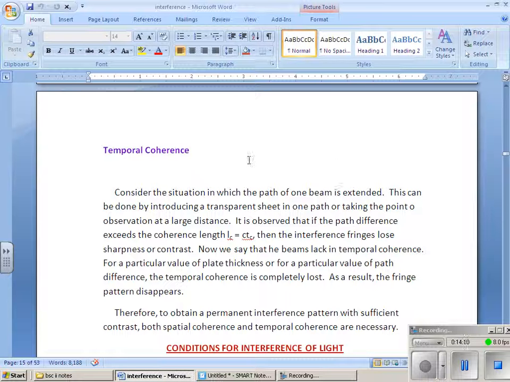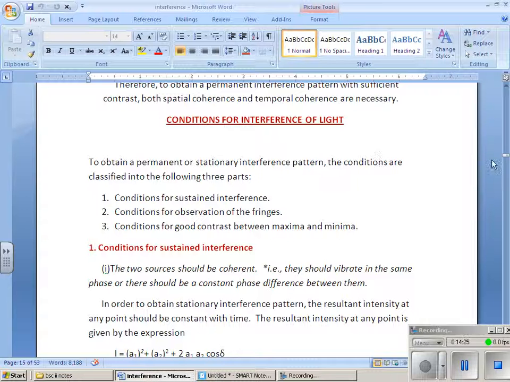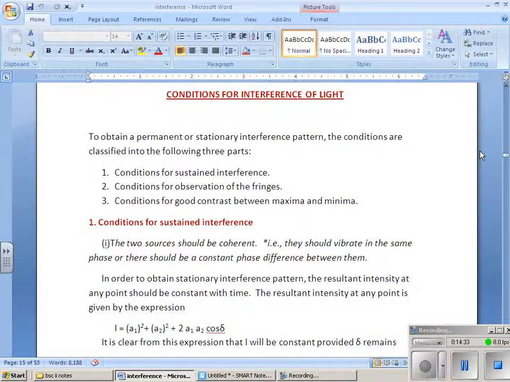If there is any obstacle in between, it will affect the diffraction pattern, it will affect the interference pattern. So this is the temporal coherence and the spatial coherence. These are the two basic conditions, or two necessities, for an interference pattern to take place. We must have spatial coherence as well as temporal coherence.